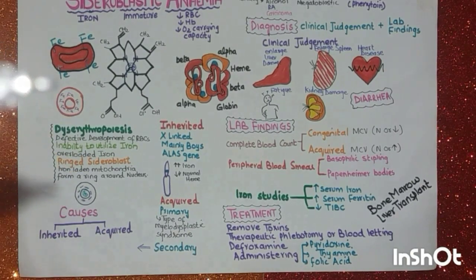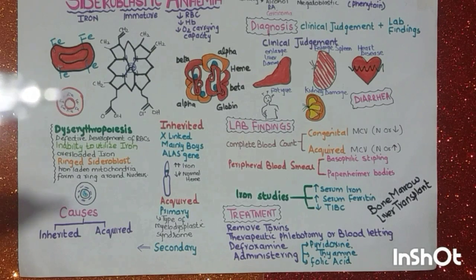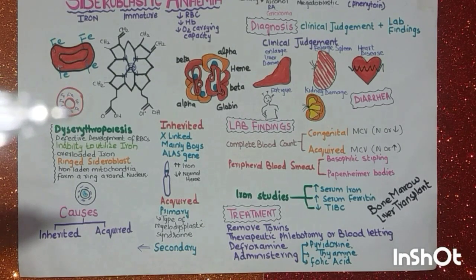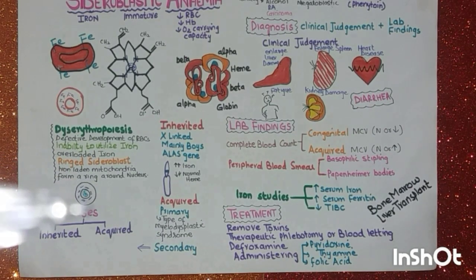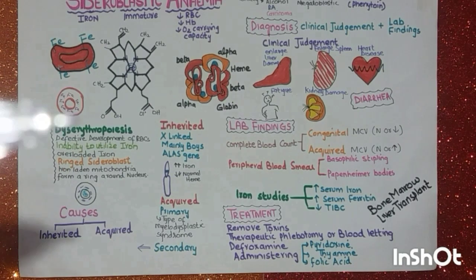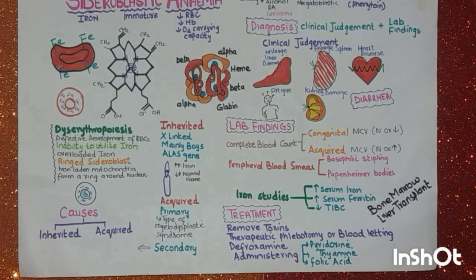Ring sideroblasts are the cells that arrange the iron granules in a ring form around the nucleus. Here you can see the iron is arranged in a ring form around the nucleus. The erythroblast is surrounded by the iron granules accumulated in the mitochondria.